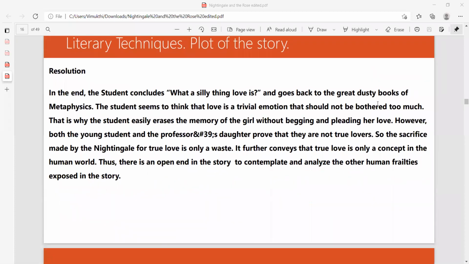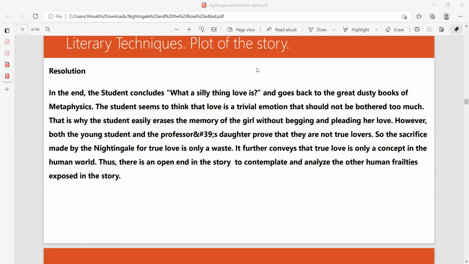Right, okay. So we have the literary techniques. The last one, the resolution. Resolution means the last part of the story. In the end, the student concludes what a silly thing love is and goes back to the great dusty books of metaphysics. The student seems to think that love is a trivial emotion that should not be bothered with too much. That is why the student easily erases the memory of the girl without begging and pleading for her love. So the boy clearly understands the reality, right?